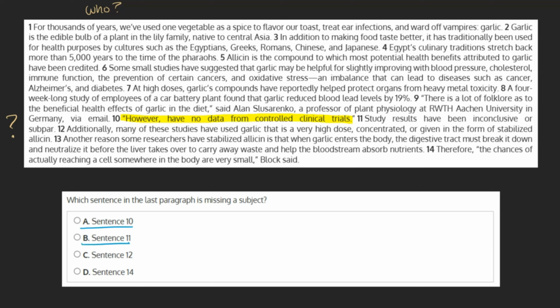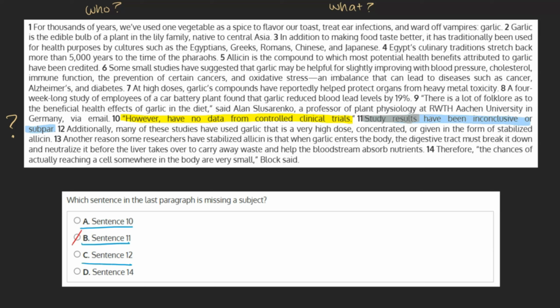B. Sentence 11. Study results have been inconclusive or subpar. With a sentence like this, we'd switch our question to what. What has been inconclusive or subpar? The sentence tells us study results. As this is the subject of our sentence, we can mark this choice as incorrect.